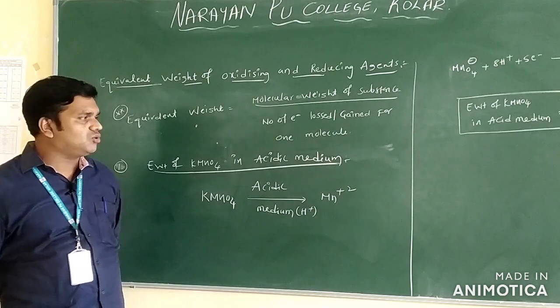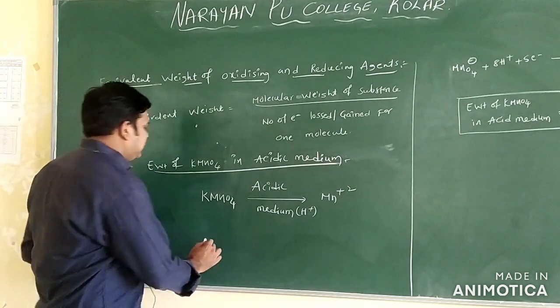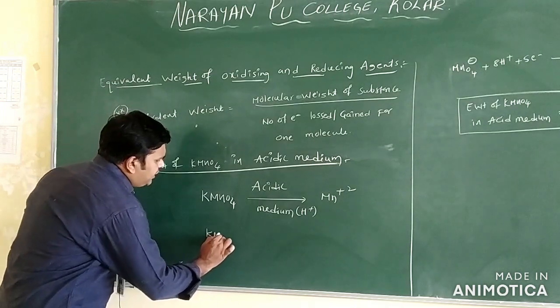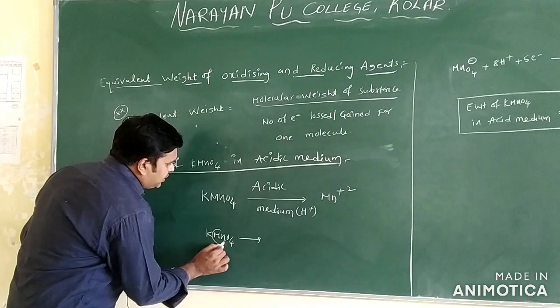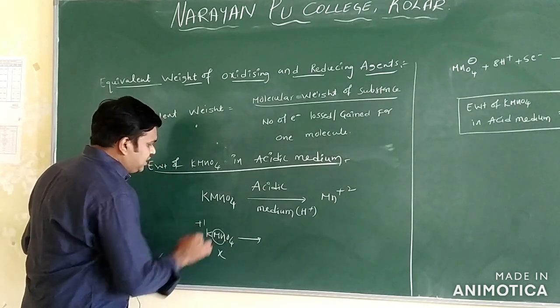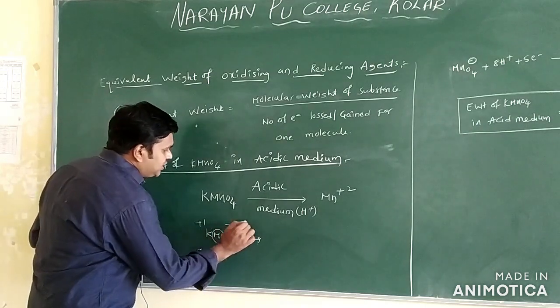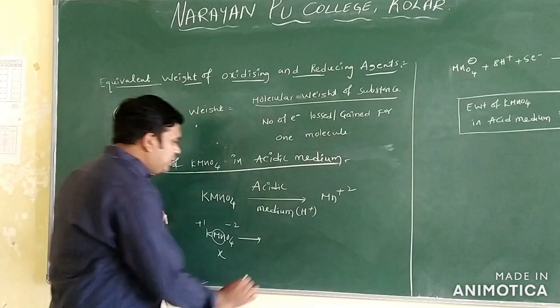I'll just give the outline of how to find the oxidation number of Mn in KMnO4. Take the oxidation number of manganese as X. Potassium's oxidation number is +1, and oxygen's is -2. How many potassium do we have?